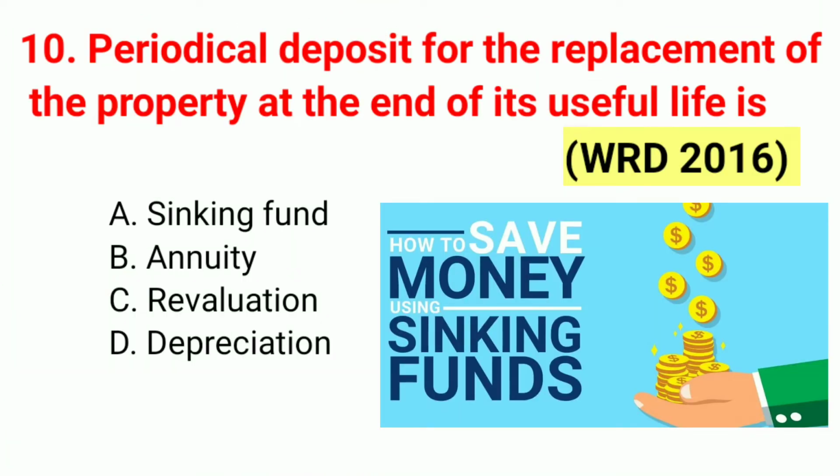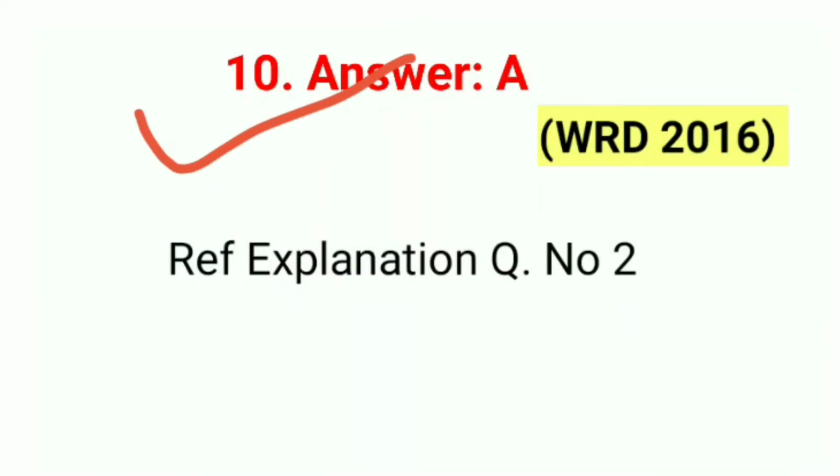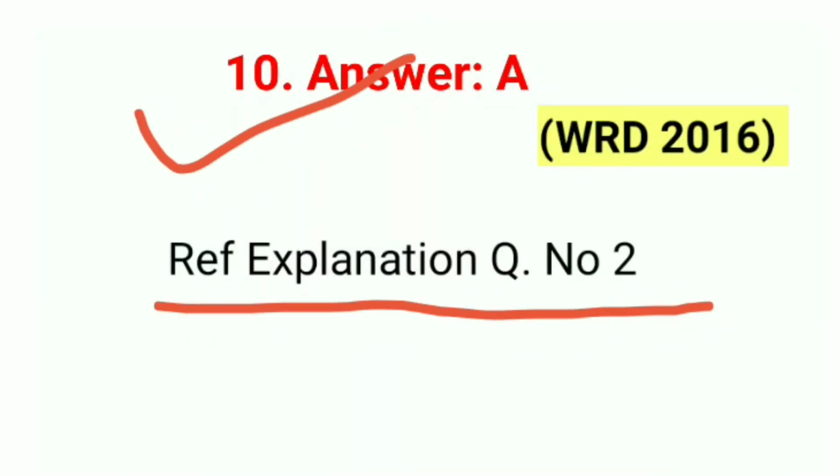Question number 10. Periodical deposit for the replacement of the property at the end of its useful life is. This question is also from WRD 2016. The correct answer is A, sinking fund. The answer is A. Refer to the explanation of question number 2 for detailed information. You can see that question completely.